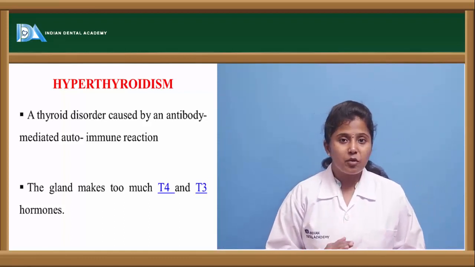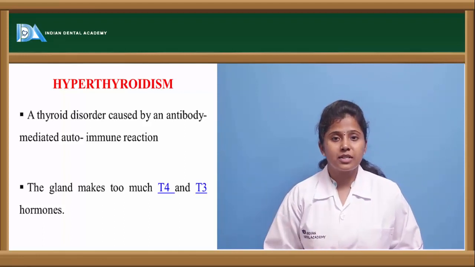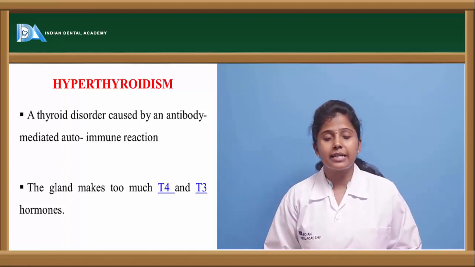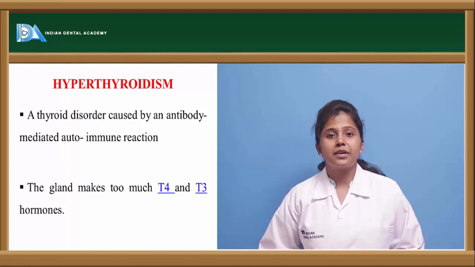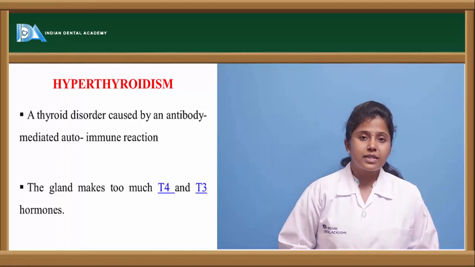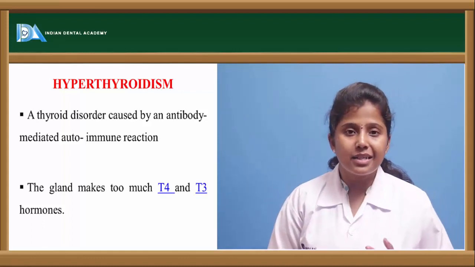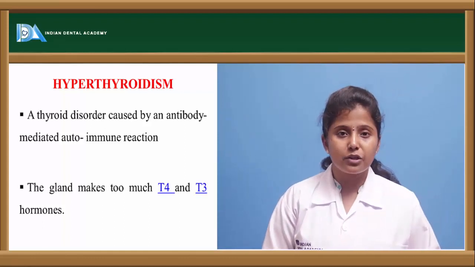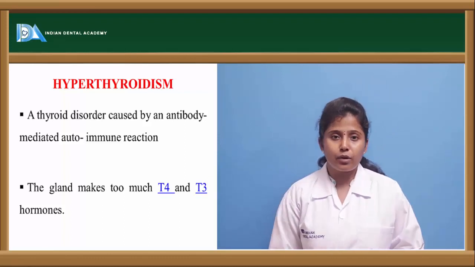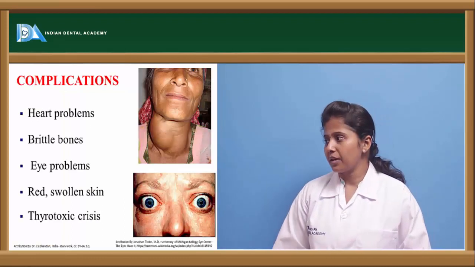Because of the antibody stimulation in the body, it causes excessive activation of the thyroid gland leading to over secretion of the thyroid hormones. In this condition there will be excessive secretion of T3 as well as T4 hormones from the thyroid gland.